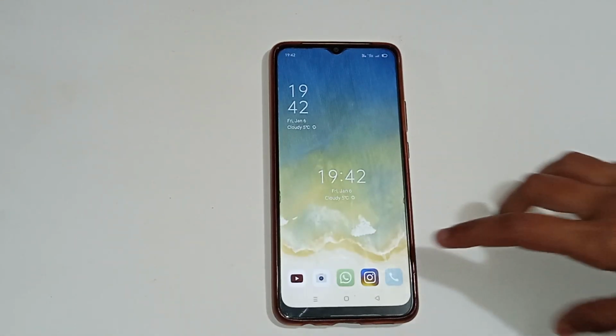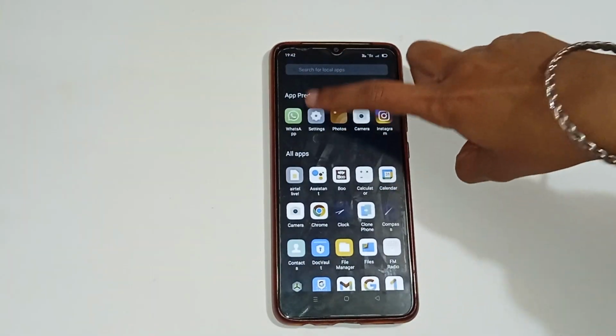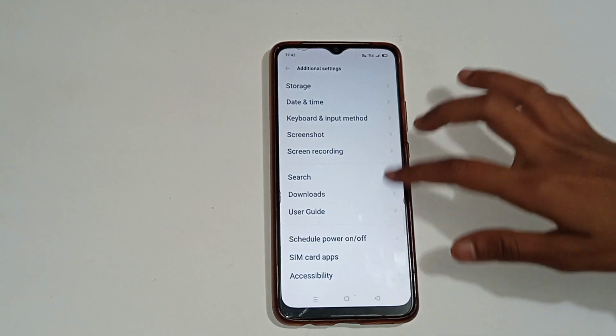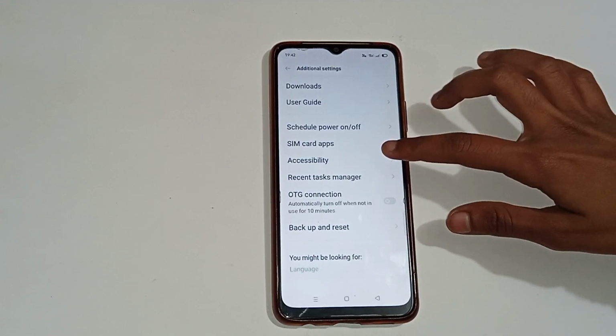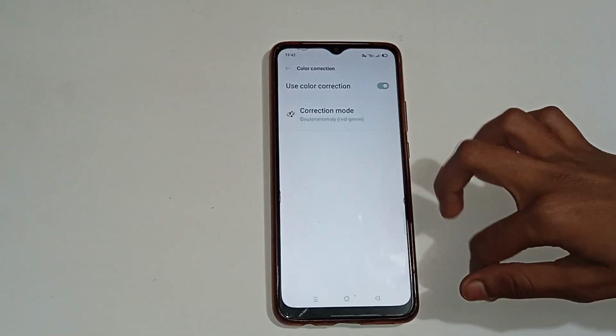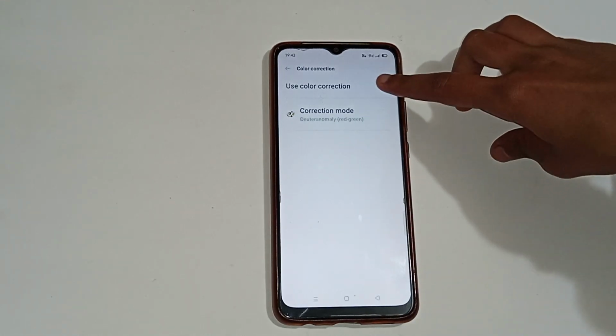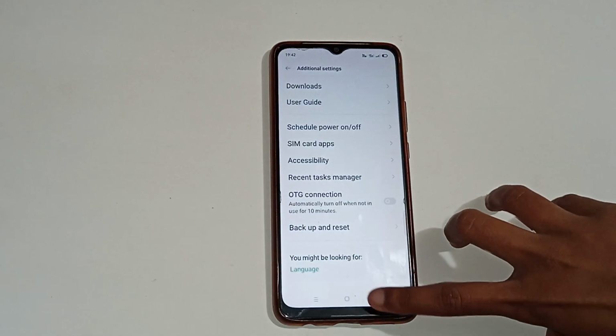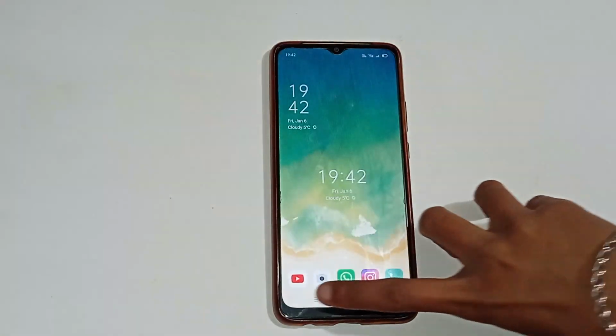If you want to turn off color correction, click on the Settings icon. Then move up and click on additional settings. You will see many options. Click on accessibility, then click on color correction, which is already on. Turn this off. In this way color correction is off in your mobile phone.